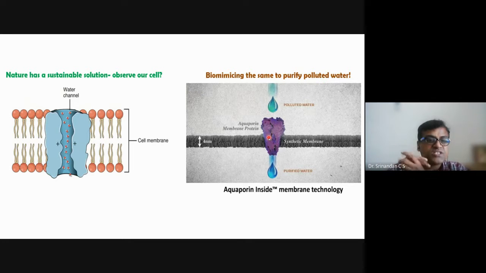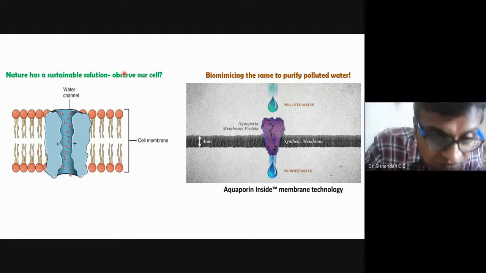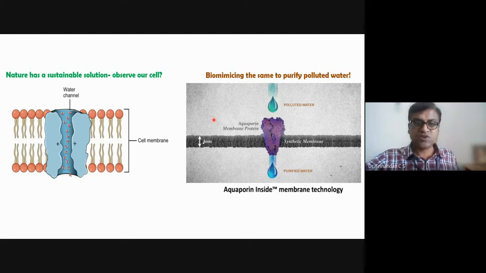And one more very interesting thing about proteins is that naturally, we know the membrane, the phospholipid bilayer, has a hydrophilic head and a hydrophobic tail. And a Nobel Prize was won on this discovery. Aquaporins were found. Aquaporins are proteins which let water molecules flow through them. This has given a lot of bio-inspiration.